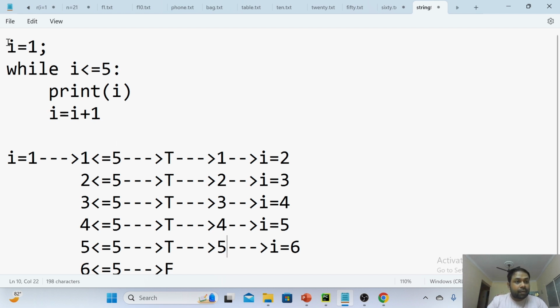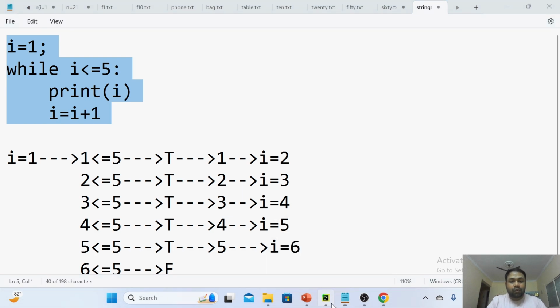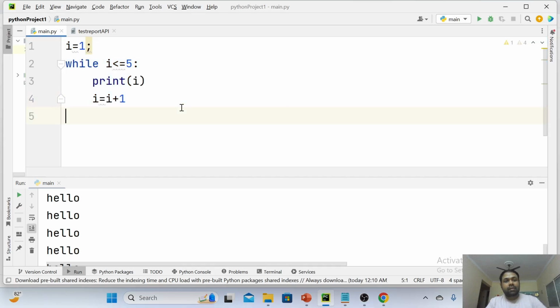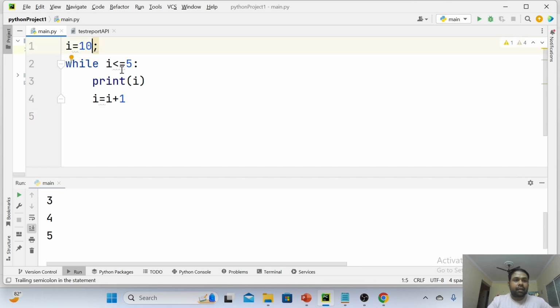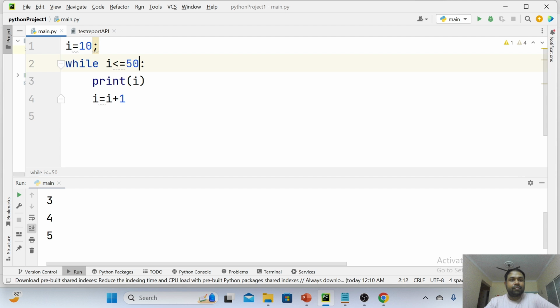Now let me copy this code and paste it over here and see what output we are going to get. What is the output we are getting here? Have a look. 1, 2, 3, 4, 5. That's it. Now my question is, I am writing 10 here and I am writing 50 here. Obviously now you can guess what the output is. 10, 11, 12, 13, 14, 15, 16, up to 50 you will get as output. Have a look.